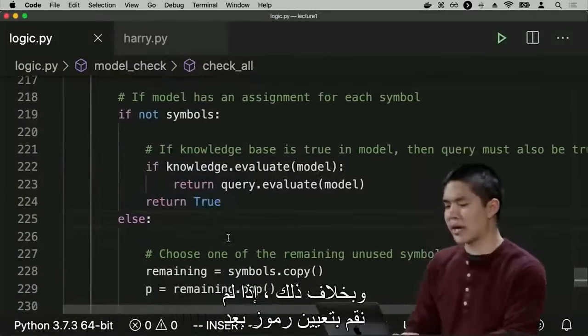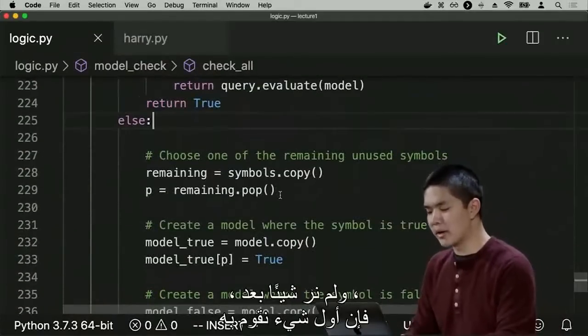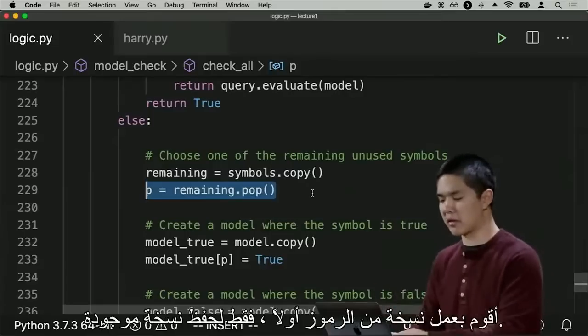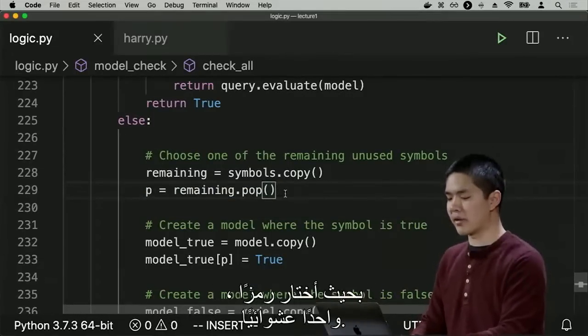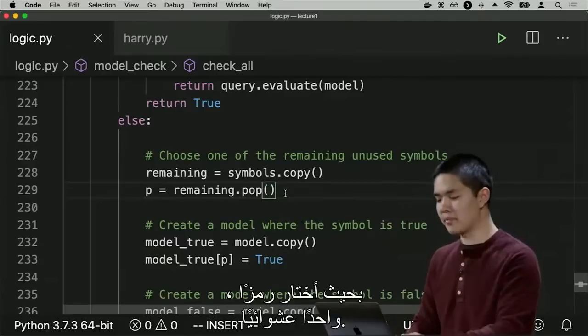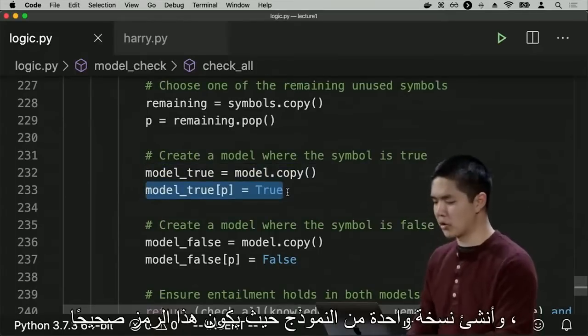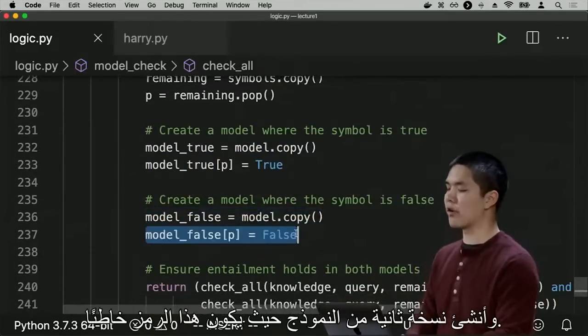And otherwise, if we haven't assigned symbols yet, which we haven't seen anything yet, then the first thing we do is pop one of the symbols. I make a copy of the symbols first, just to save an existing copy. But I pop one symbol off of the remaining symbols so that I just pick one symbol at random. And I create one copy of the model where that symbol is true. And I create a second copy of the model where that symbol is false.